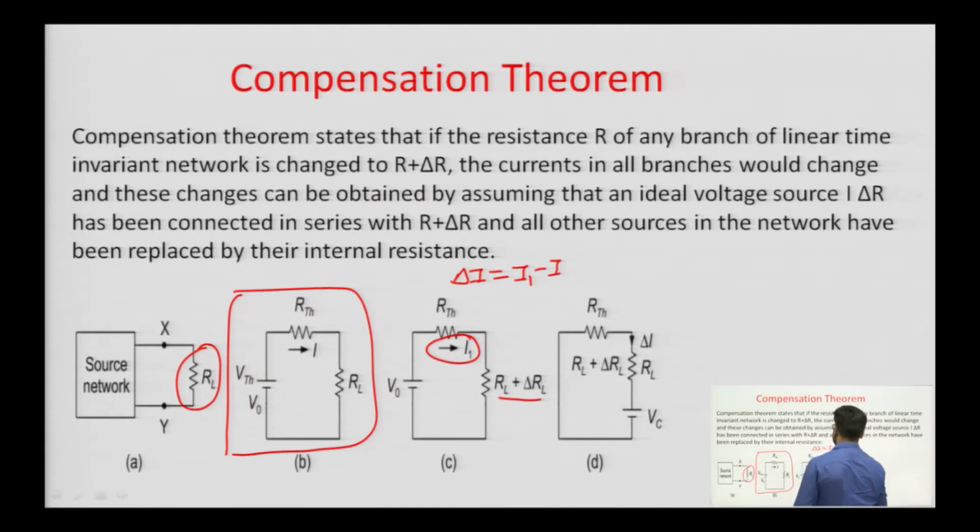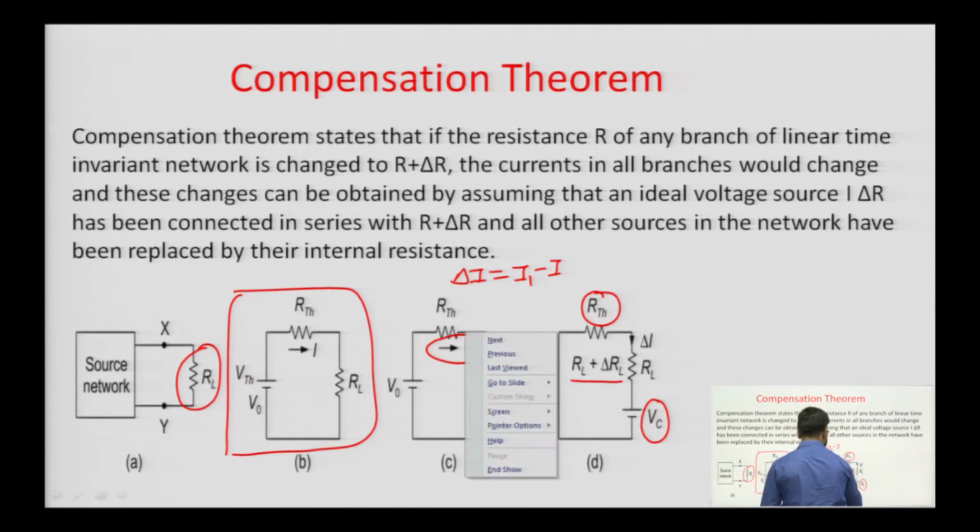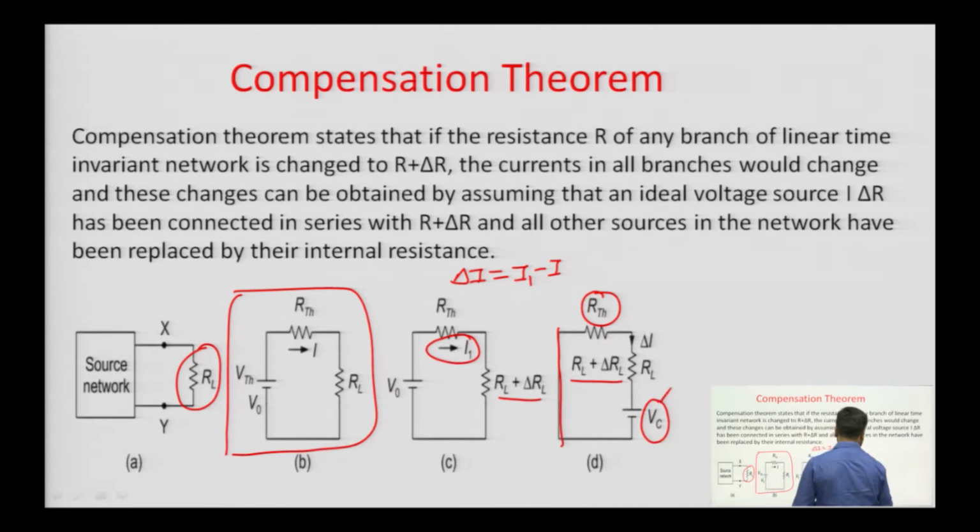We can find out the change in current by connecting a voltage source V c in series with R L plus delta R L and R T H, and replacing the other independent energy sources by their internal resistance. So, it is short circuited, V naught is short circuited. Now, what will be the value of this compensating voltage?